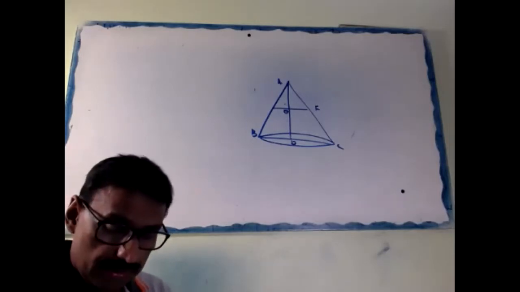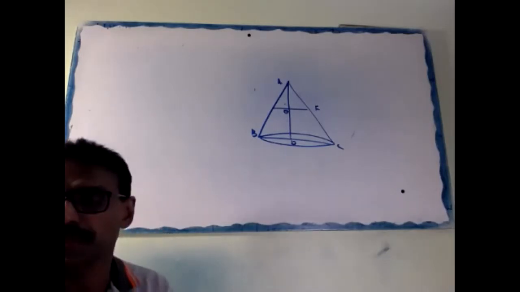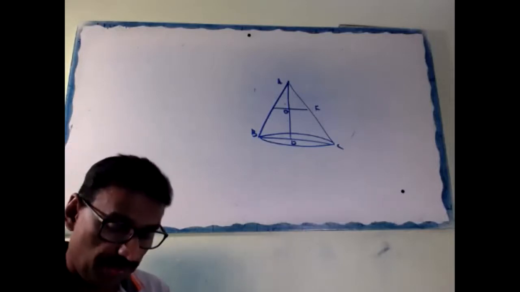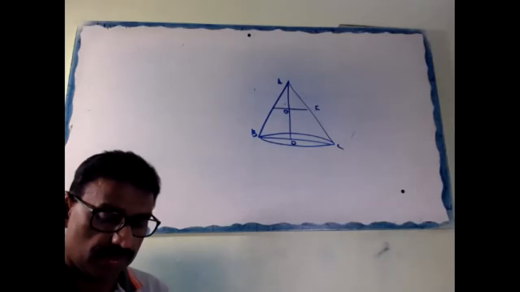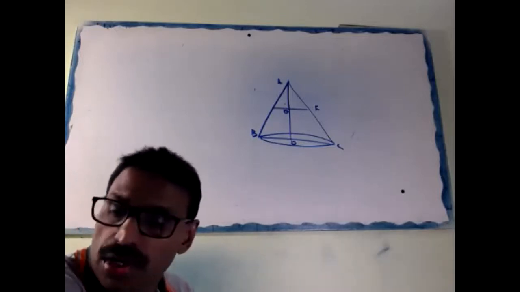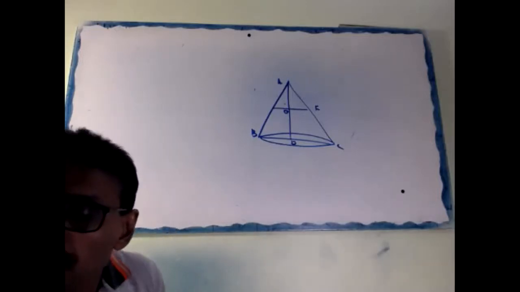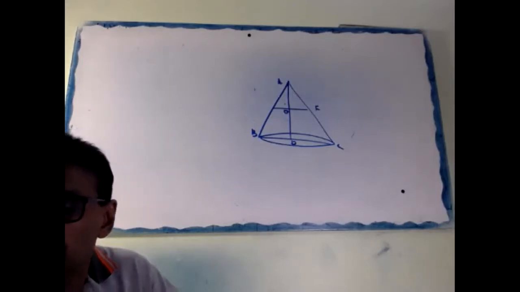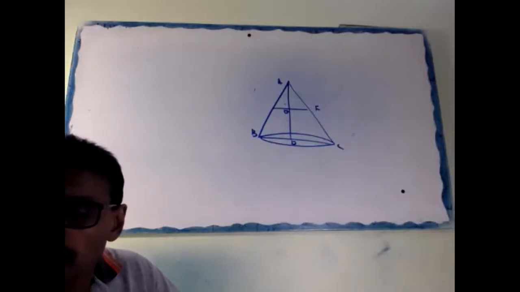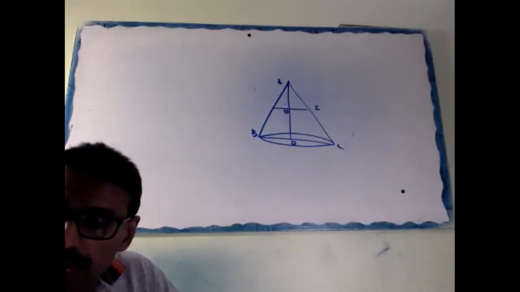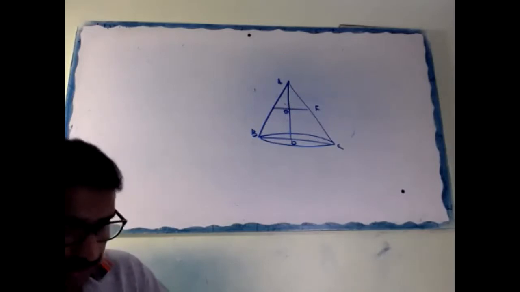Listen all. The height of a cone is 30 centimeter. A small cone is cut off at the top by a plane parallel to the base.